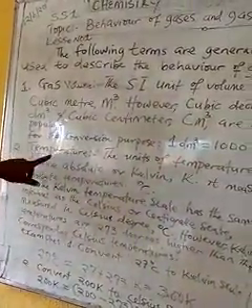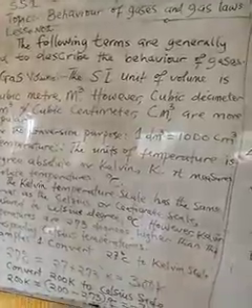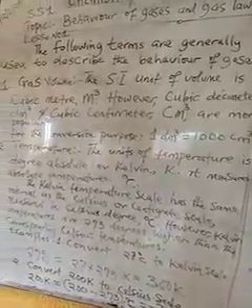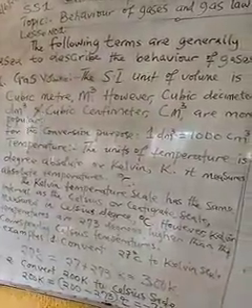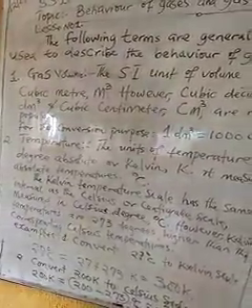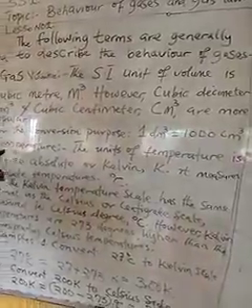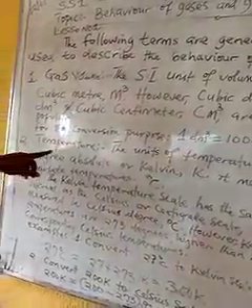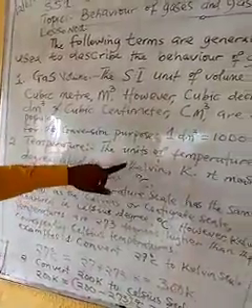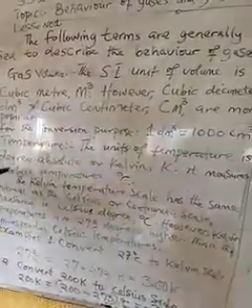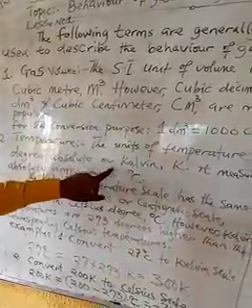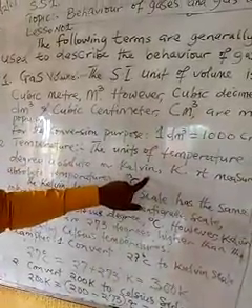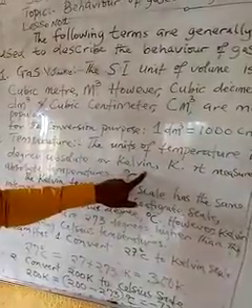So, secondly, we have temperature. The temperature is a measure of the degree of hotness or coldness of a body. And of course, we all know it is measured by the use of a thermometer. And the unit, or the SI unit of temperature, is degree centigrade, or the Kelvin scale in other cases.